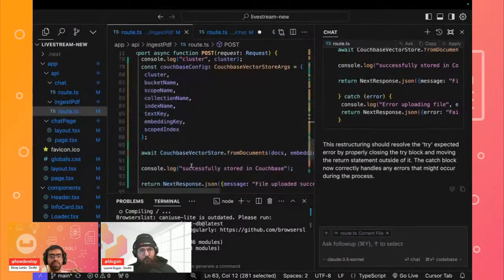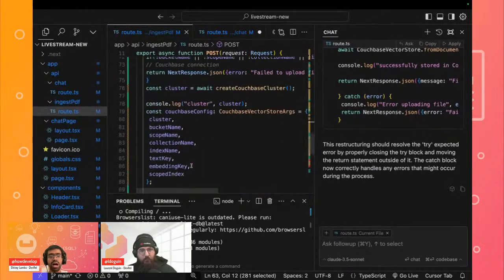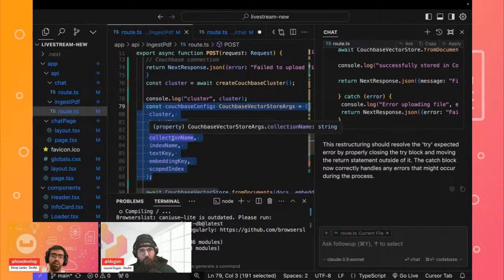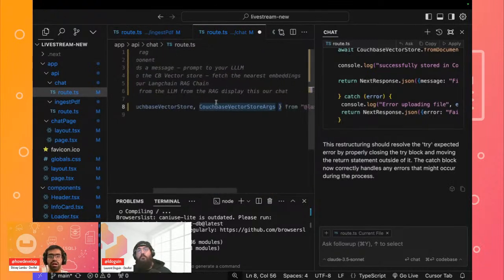The main thing to keep in mind is that whenever you are using the args, you have to define the different configs. In this case, you are passing your cluster details, because the vector store args will be used for connecting to your Couchbase cluster, fetching that specific vector embedding index, and the type of embedding you're actually using. All of that will be stored over here.